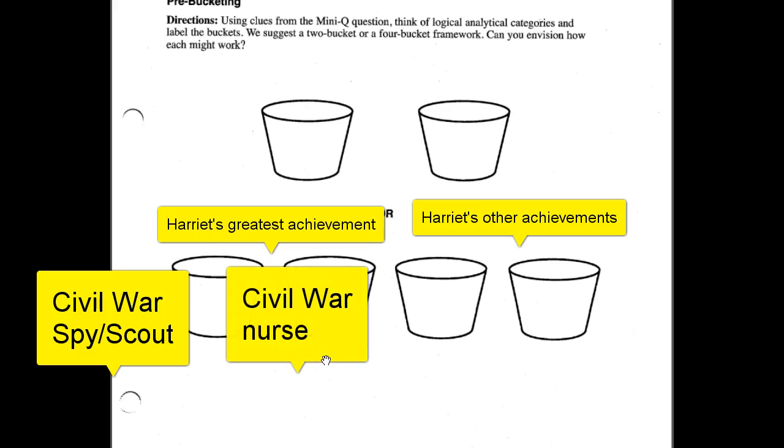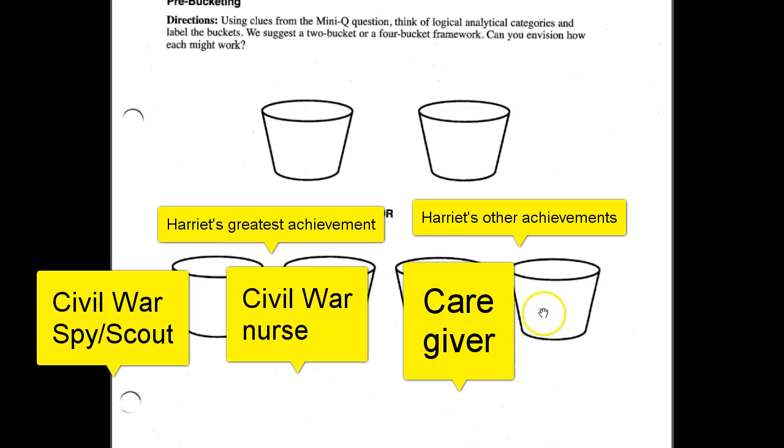She served as a nurse to injured soldiers during the course of the war for a couple of years. Another great achievement of hers was as a caregiver at her home for a long number of years, especially when she moved to upstate New York. In Auburn, she took care of sick and disabled and elderly people in her own home, so she was a caregiver.